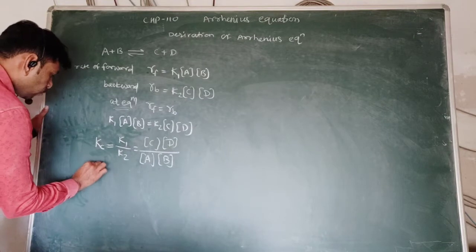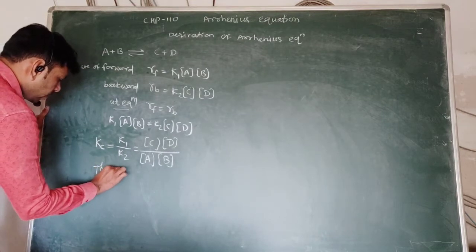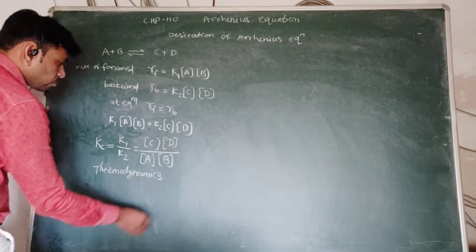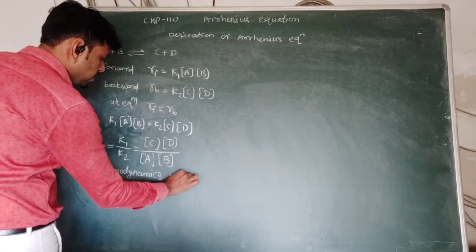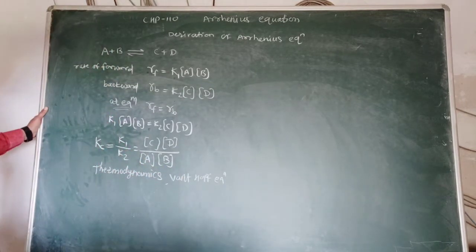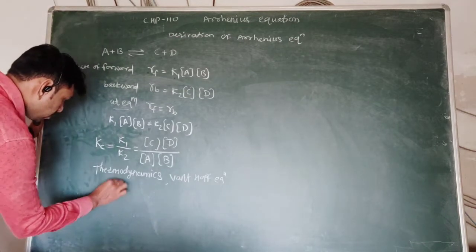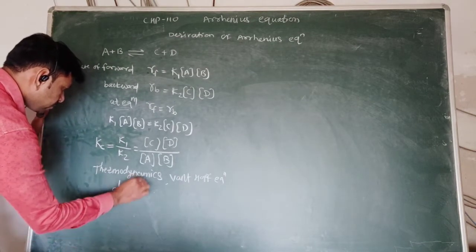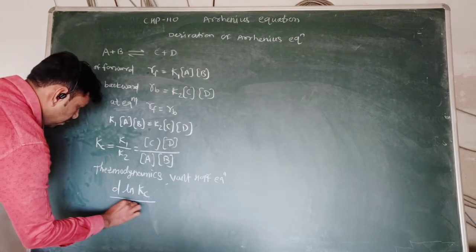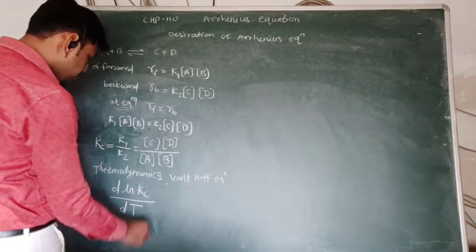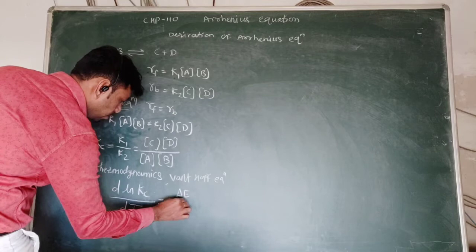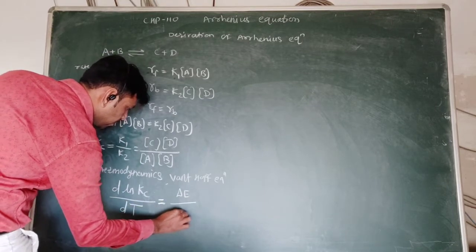Now, according to thermodynamics, there is one famous equation, the Van 't Hoff equation. It is d ln Kc by dT, where T is absolute temperature, equal to delta E upon RT square.